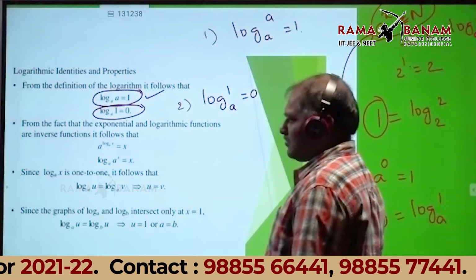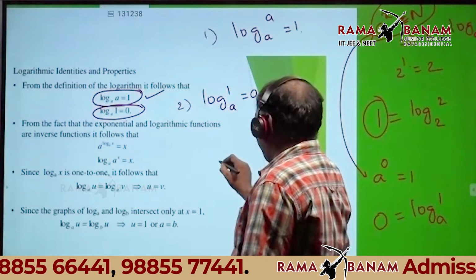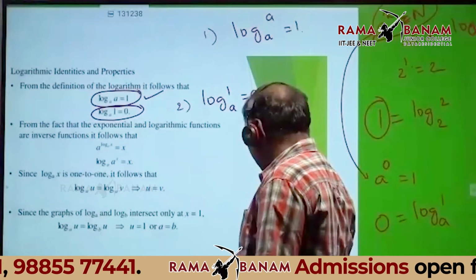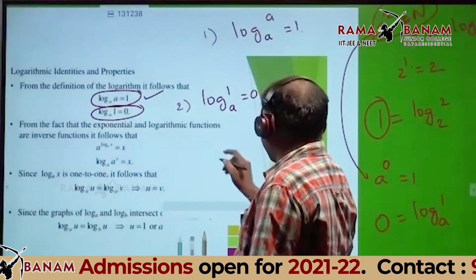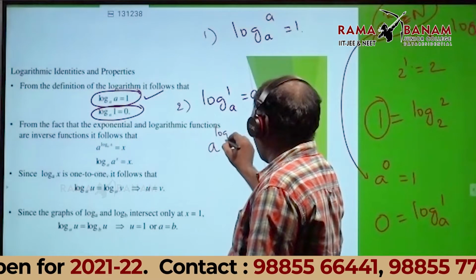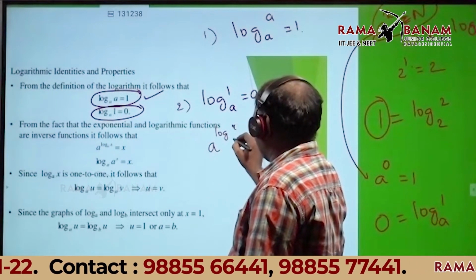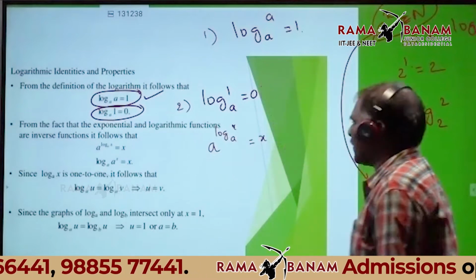A power logarithm of x base A is equal to x.